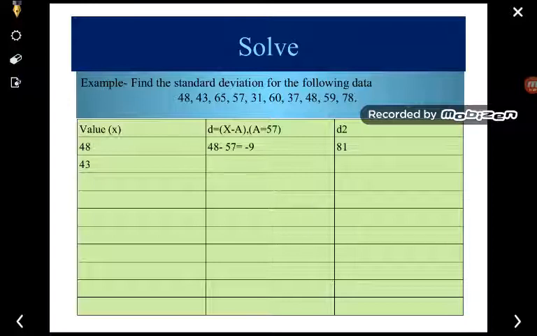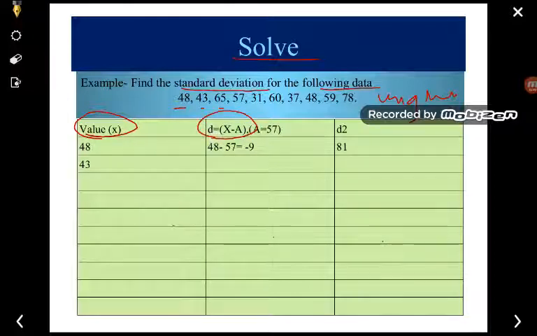So this is the next problem which you have to solve tomorrow. Here you have to find out the standard deviation for the following data. The data is already given to you, and you know that it is ungrouped data. You have to make three columns. One will be the variable, the x variable. Another will be the deviation.